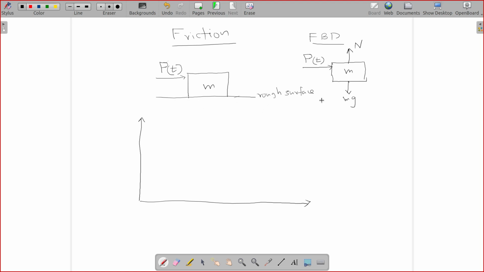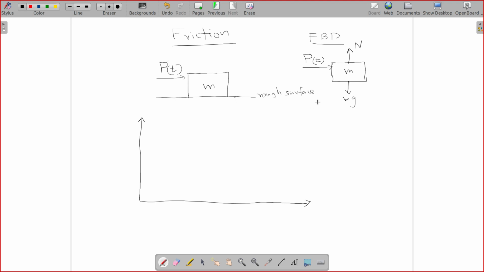So here you can see that if there is a rough surface, in the beginning if you apply a small force, the mass is not going to move. There is going to be a friction from the surface. And what will be the magnitude of that friction? How does it behave? What is the maximum value of friction that the surface can offer?